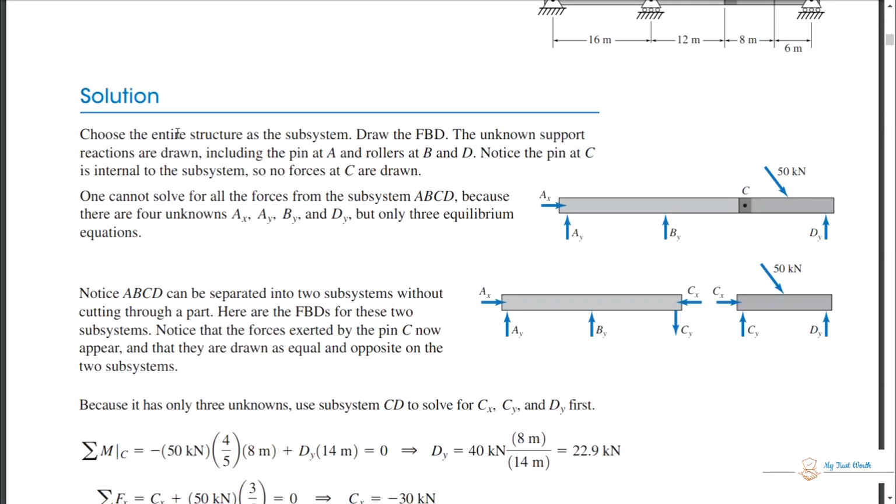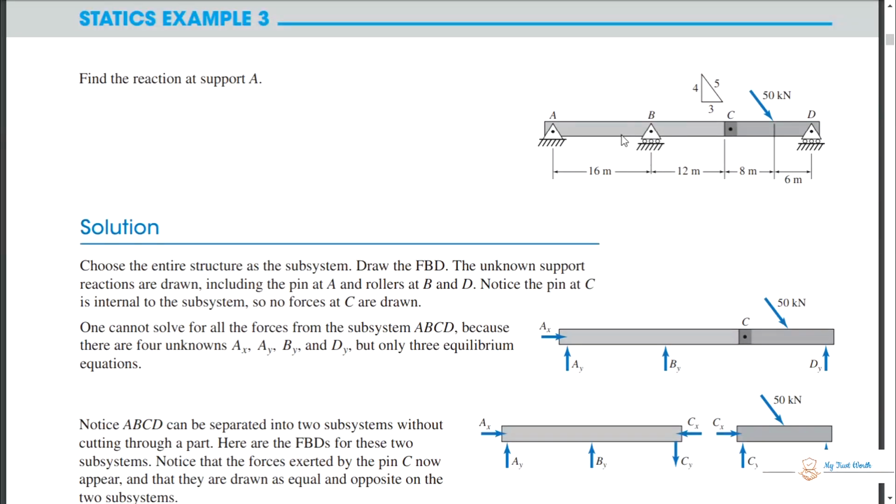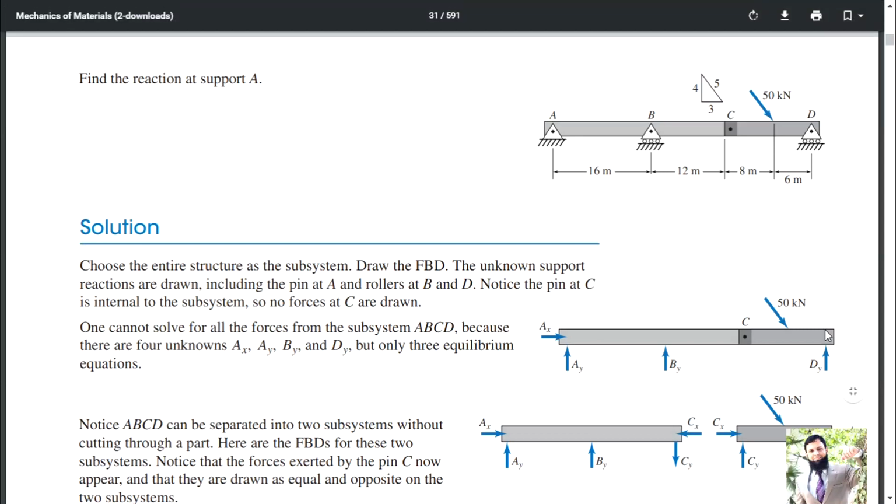Solution states that choose the entire structure as the subsystem. Entire structure should be taken as a subsystem. Draw the free body diagram. This is the free body diagram. 2 reactions over here, 1 reaction over here, vertical reaction, and 1 vertical reaction over here. And its direction is assumed, supposed that By will be upward. It can be downward, but apparently all the loading is from upward, so it will be just bearing it downward, so it will be just bearing it in the direction upwards.